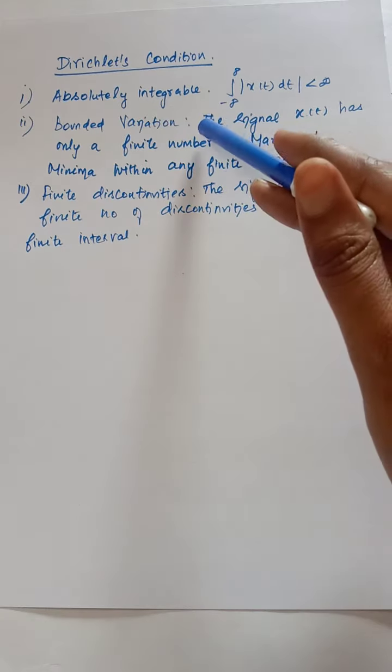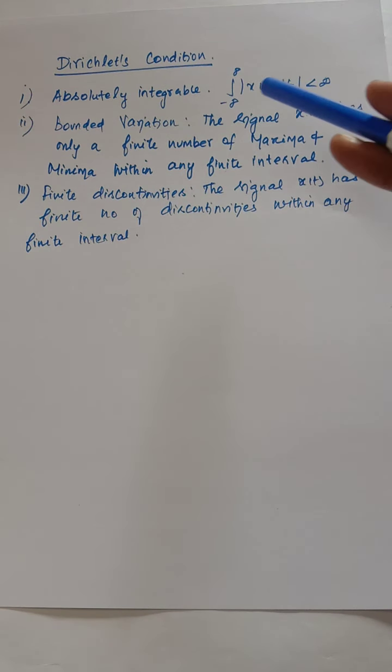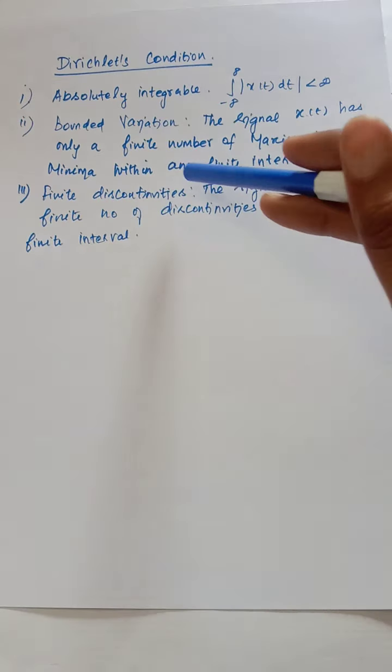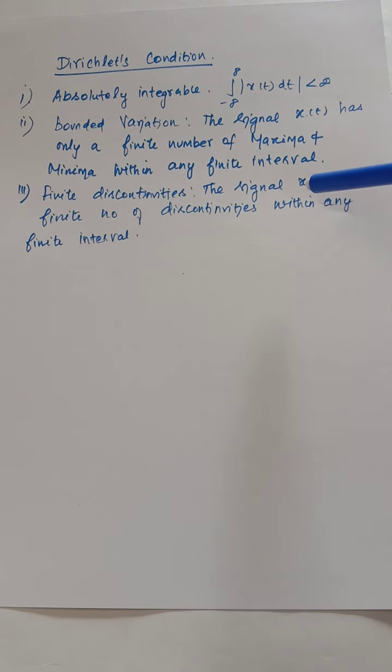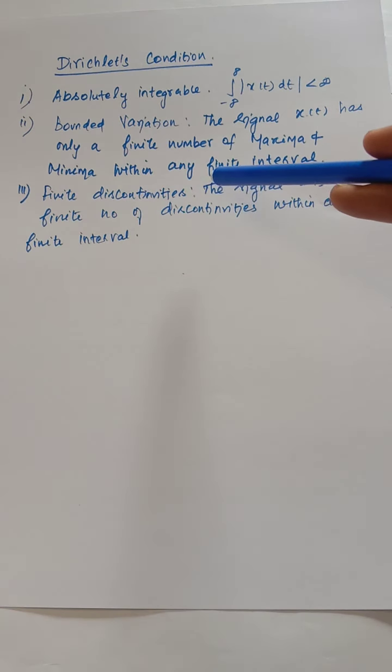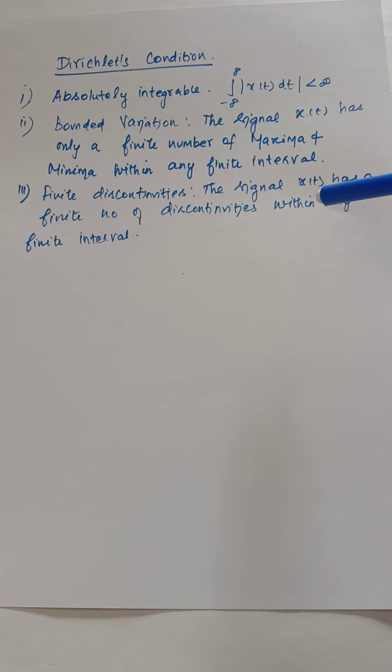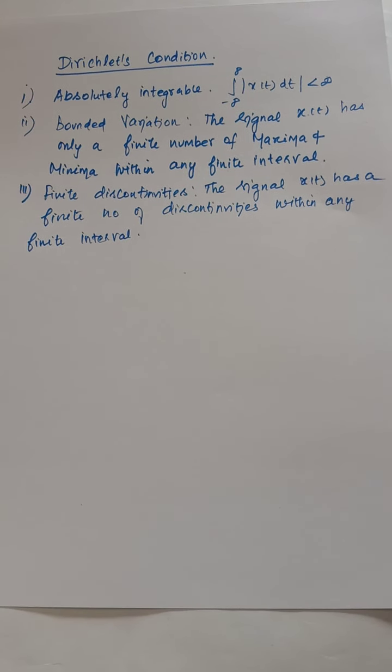Second one is bounded variation. The signal x of t has only a finite number of maxima and minima within any finite interval. So if we consider one time period, it should have a finite number of maxima and minima. Next one is finite discontinuities. The signal x of t should have a finite number of discontinuities within a finite interval. If any signal satisfies these three conditions, then the signal can be represented in terms of harmonically related complex exponentials.